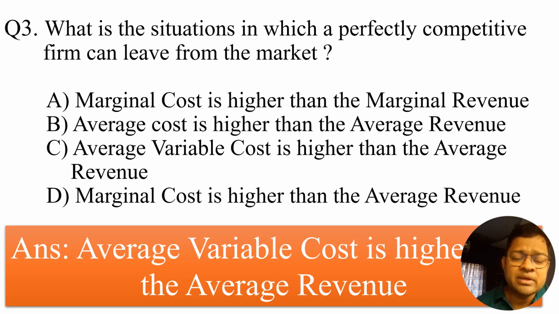Your answer should be average variable cost is higher than the average revenue. In this particular situation, a firm will leave the industry, leave the market. Whatever the situation of the marginal cost or the average cost in context to the average revenue or the marginal revenue, it is very difficult to say whether the firm will leave the market or not. Once average variable cost is higher than the average revenue curve, then and only then will the firm leave the system.